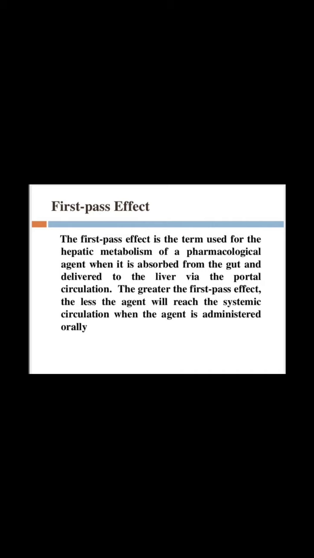The extent of first pass metabolism differs from drug to drug and among individuals, from partial to total inactivation. When it is partial, it can be compensated by giving higher doses of the particular drug, for example nitroglycerin, propranolol, salbutamol. But for the drugs that undergo complete first pass metabolism, the route of administration has to be changed. Examples of such drugs are isoprenaline, insulin, and hydrocortisone. Bioavailability of many drugs is increased in patients with liver disease due to reduction in hepatic metabolism.